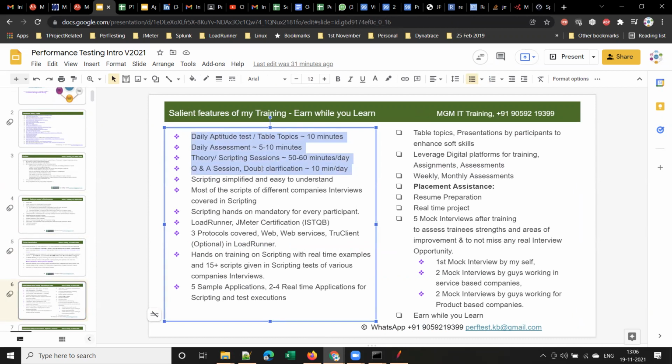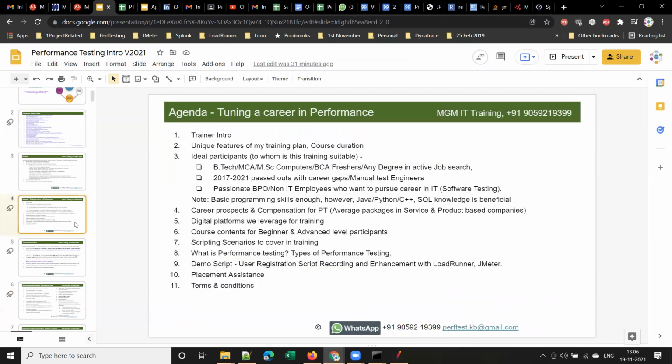And sometimes it may go up to 1 hour 45 minutes or 2 hours based on the requirement. So if I'm in the middle of some concept, I cannot stop it abruptly, isn't it? And one more thing is the duration will be as I mentioned here somewhere.